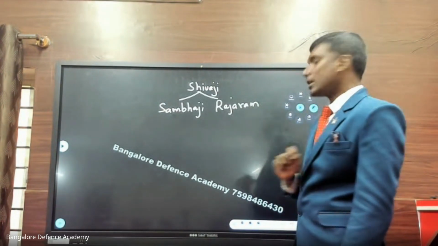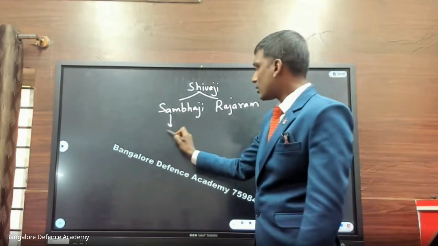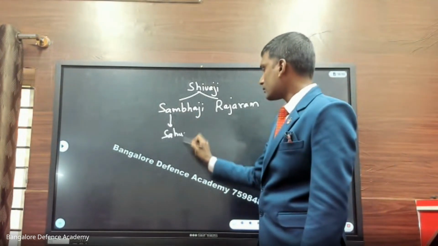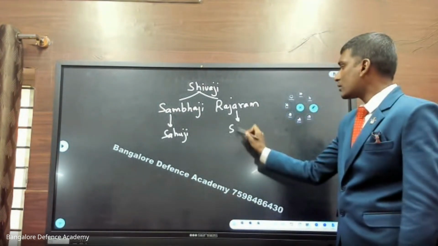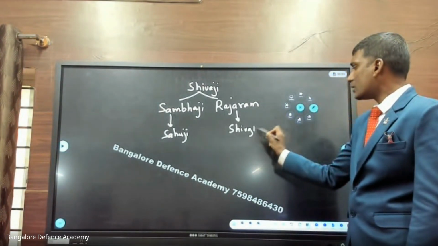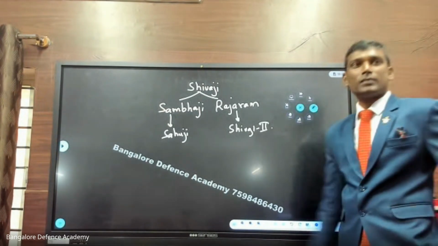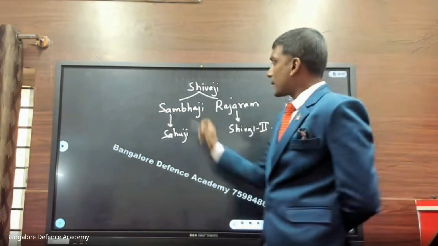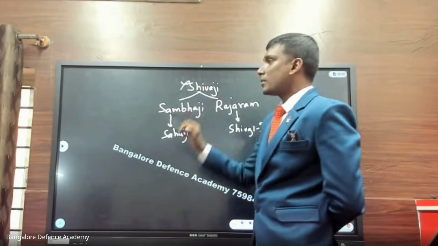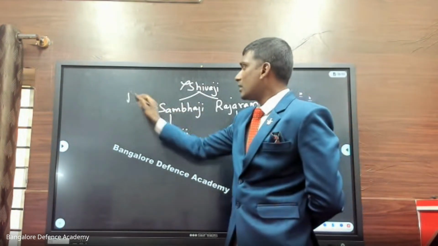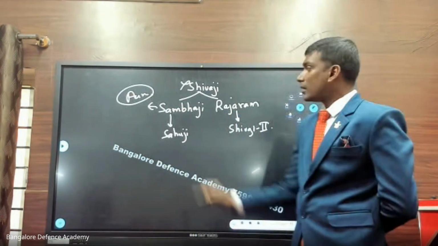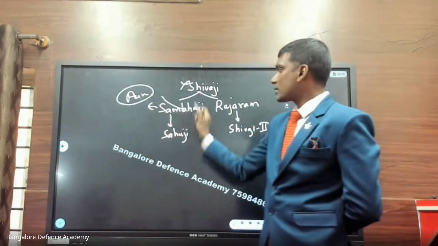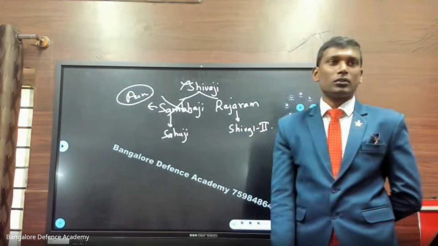Sambhaji had a son called Shahuji. Raja Ram had a son called Shivaji II. Look at Shivaji II. Now what happens? After the death of Shivaji, Sambhaji is attacking Aurangzeb. And now Aurangzeb is successfully eliminating Sambhaji also.